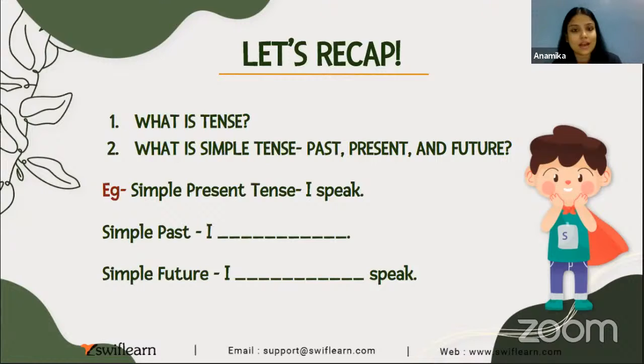You can write it down in the comment section. So if we take an example, I speak in simple present tense, then what we will write in simple past tense? Yes, what we will write? What we will say? The correct answer, yes, is I spoke, I will speak.